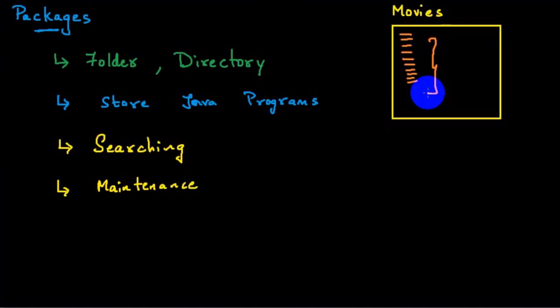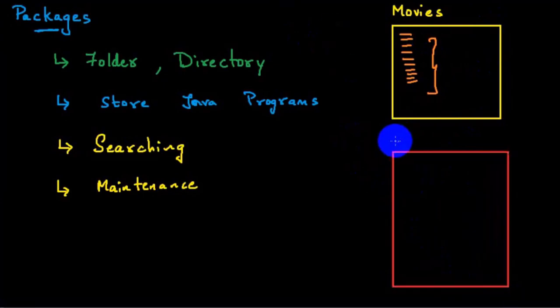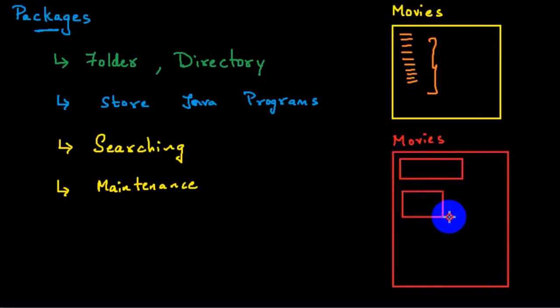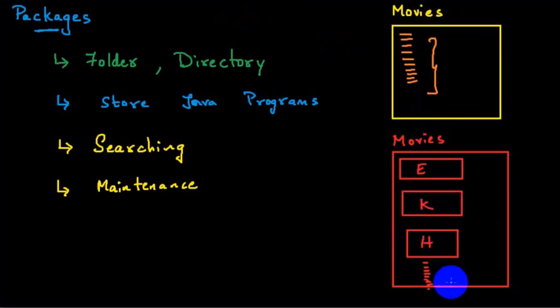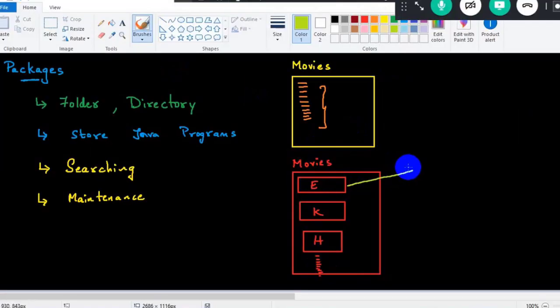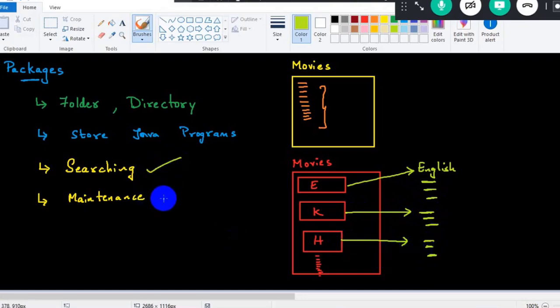Therefore, I will organize it. How will I organize it? I will create a folder called movies, and under that, I will create subfolders such as English movies, Kannada movies, Hindi movies. You can write any language movies, no issues at all. Now in that specific subfolder, if I write English movies, inside that you will again create subfolders: horror movies, comedy movies, thriller movies. Again for Kannada, horror movies, thriller movies, comedy movies. Again subfolders. So what happens? Searching will become easy, and there is better maintenance of the files.